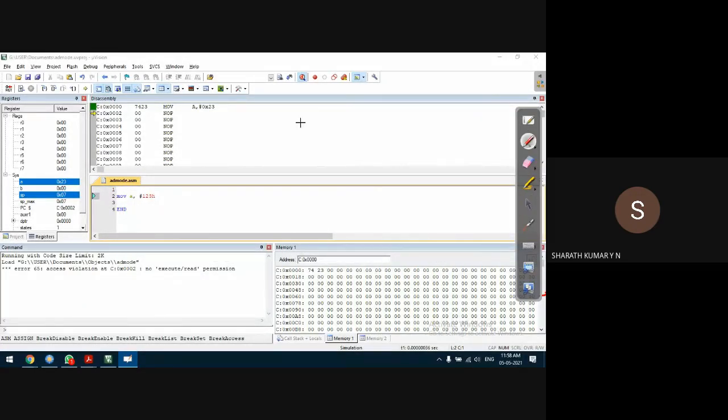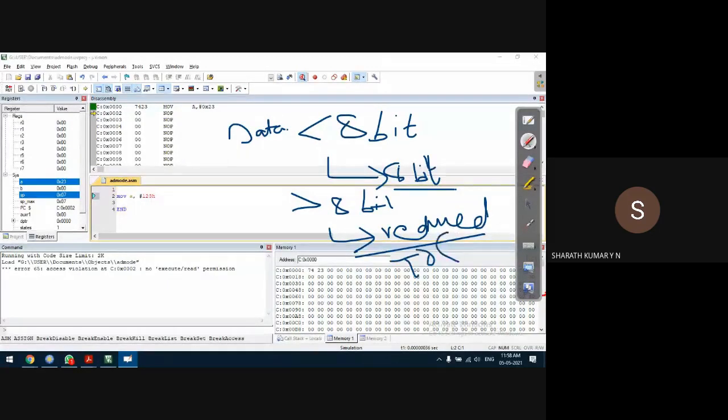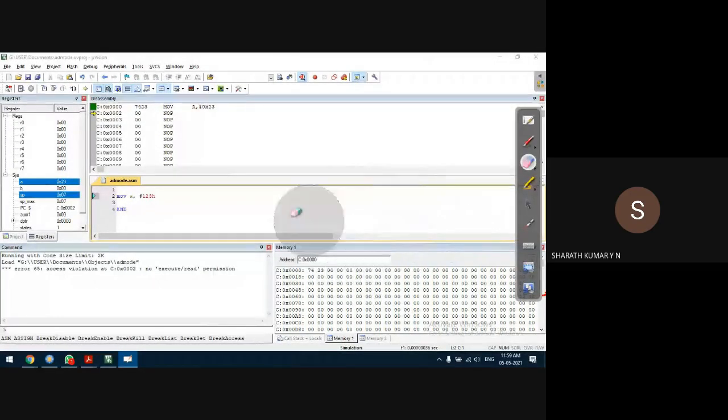So the conclusion from this discussion is very simple. If data is smaller than 8 bit, it will be converted into 8 bit, that is, it is padded with zeros. If data is greater than 8 bit, it will be reduced to 8 bit by the compiler. So that's how the compiler will handle data in the program.